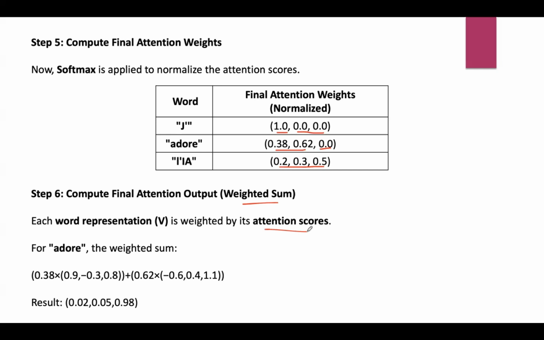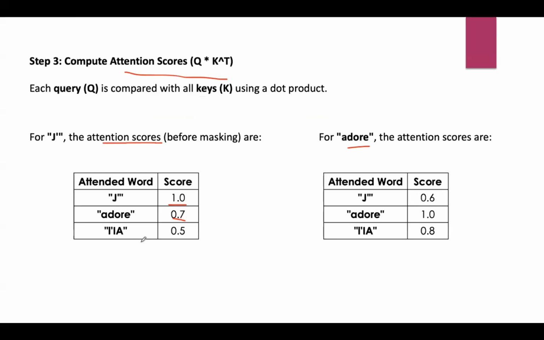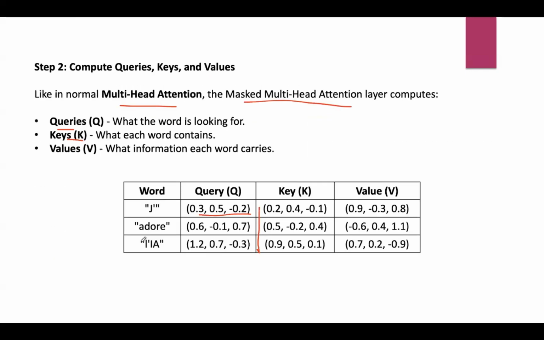If you take the calculation for the word adore, the word vectors are, so we are taking these values 0.9, minus 0.3 and 0.8. These are the word vectors for the corresponding words, right?